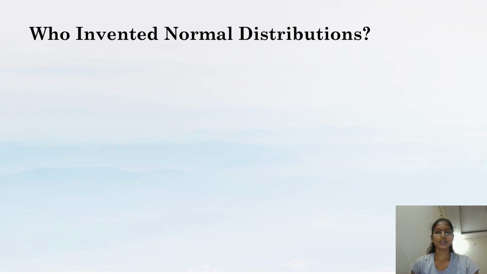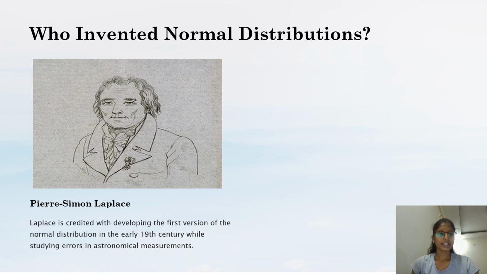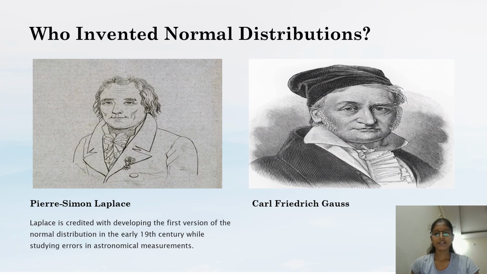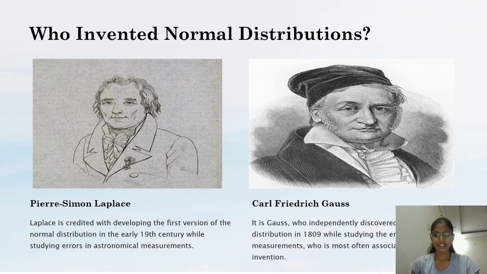So who invented the normal distribution? Two people invented it. Pierre-Simon Laplace is credited with developing the first version of the normal distribution in the early 19th century while studying errors in astronomical measurements. Then Carl Friedrich Gauss also invented it. Gauss independently discovered the distribution in 1809 while studying measurements, and he is most often associated with its invention.